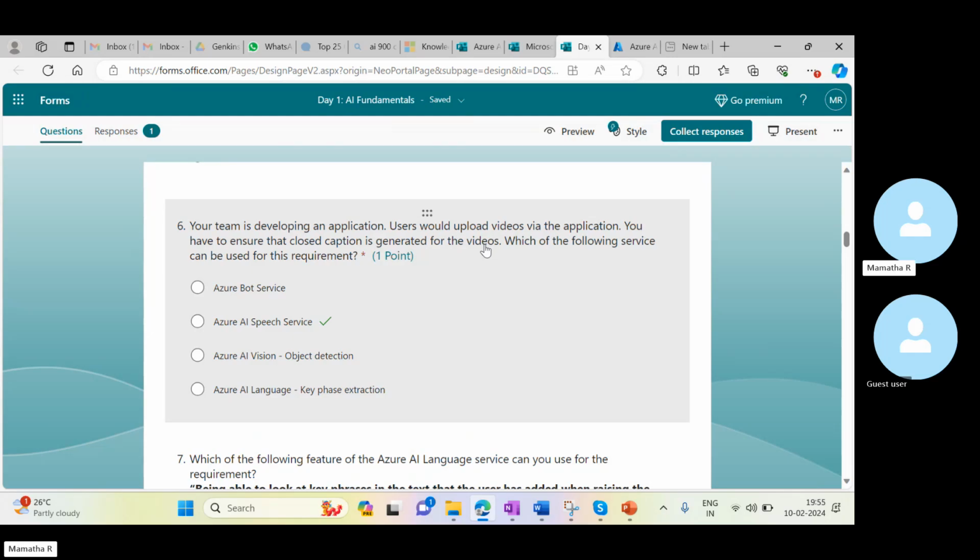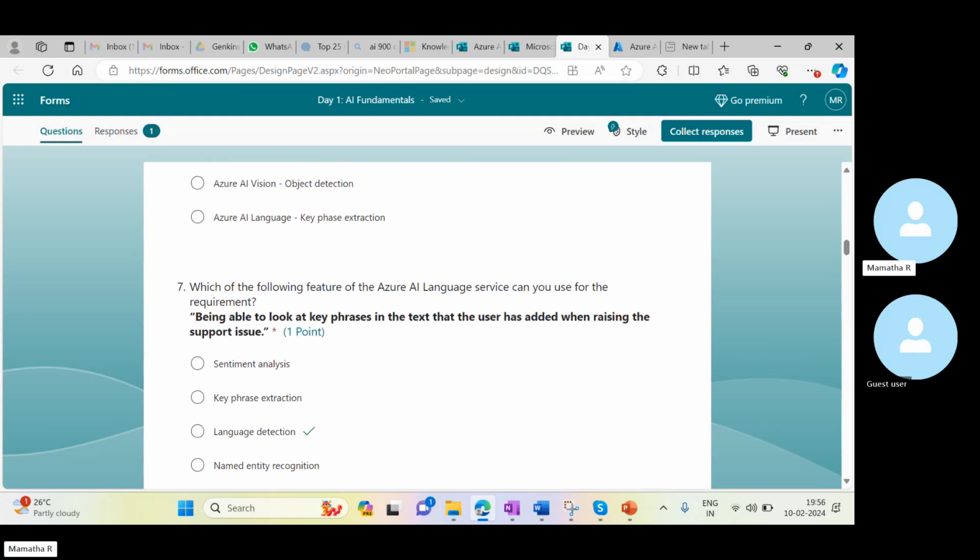So it is not like, if we are just getting any of the images, then we can say vision. But what exactly there is, we have to ensure that closed captions are generated for the videos. So we are more concentrating on the caption, not on any images.